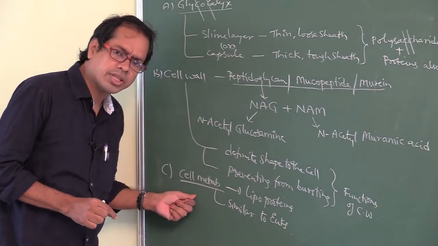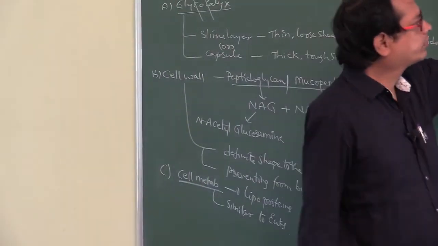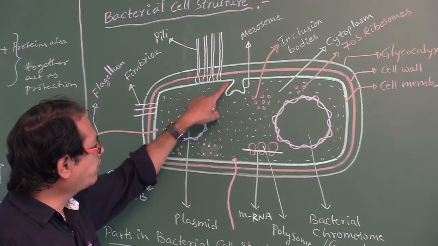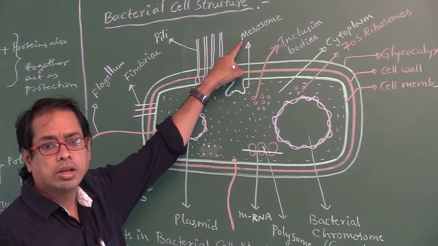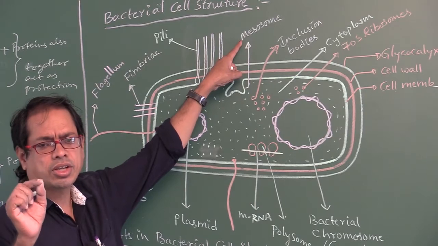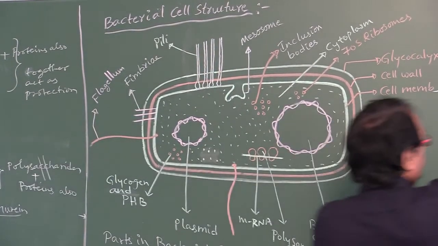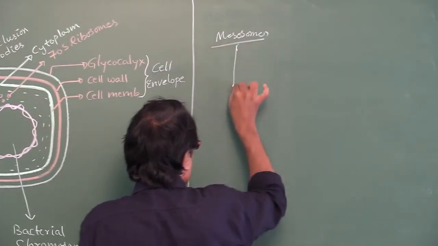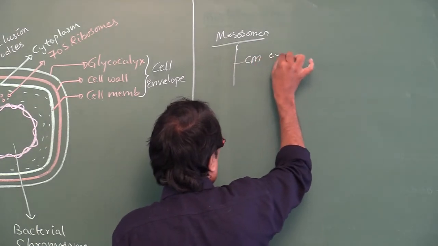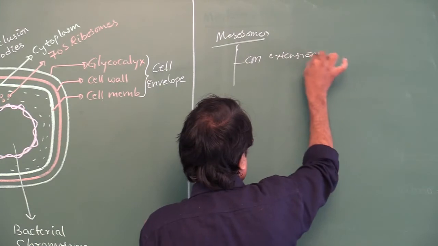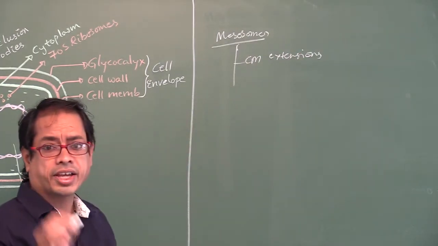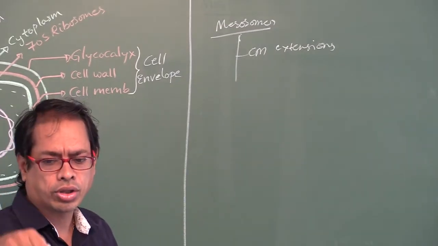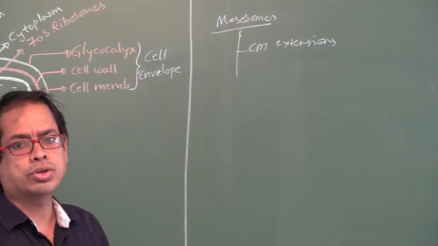The extensions of the cell membrane, if you look here, this is the cell membrane. The extensions or invaginations of the cell membrane into the cytoplasm are called mesosomes.